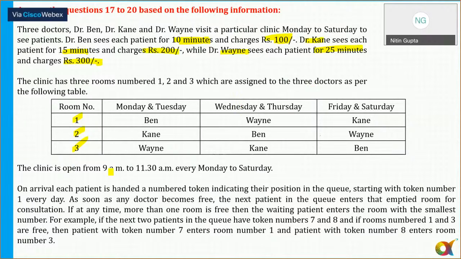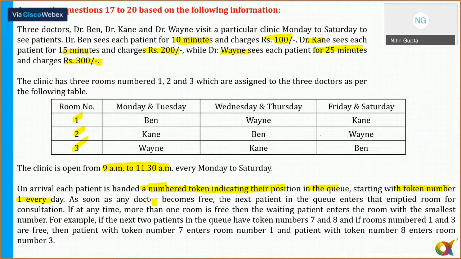The clinic is open from 9 to 11:30, so only for 2.5 hours every Monday to Saturday. On arrival, each patient is handed a numbered token indicating their position in the queue, starting with token number 1 every day.